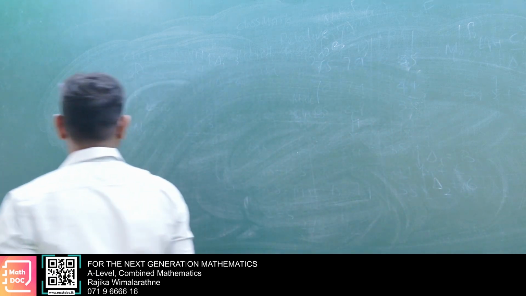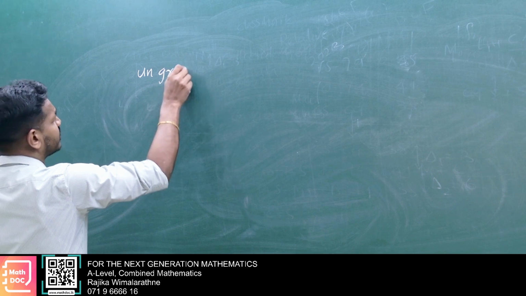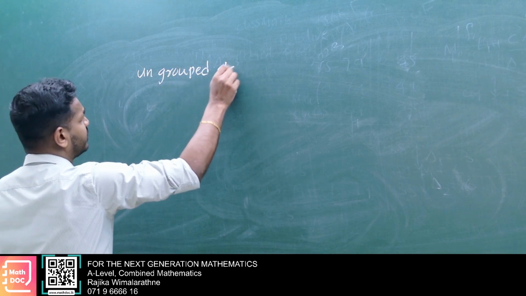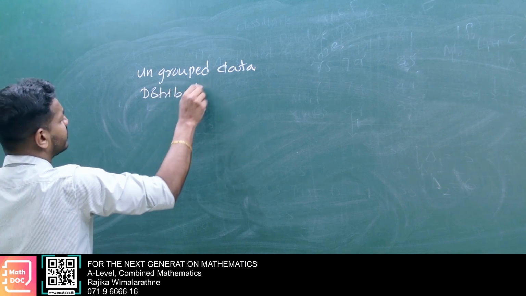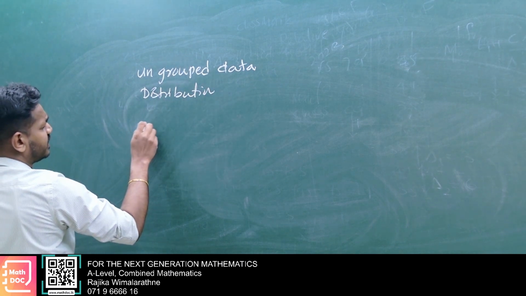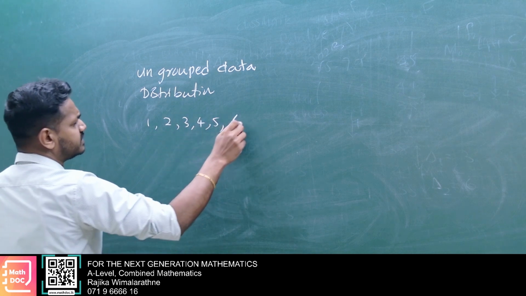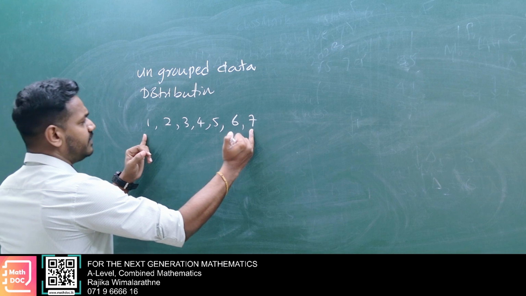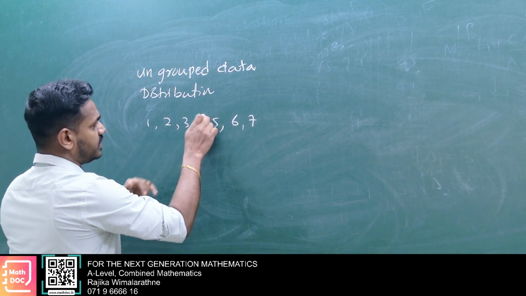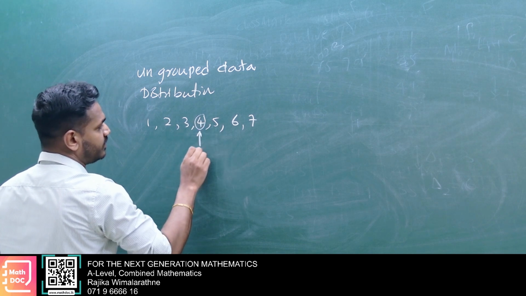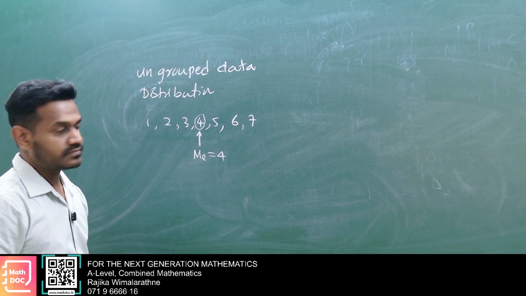Median. Okay, now consider ungrouped data distribution. Here take 1, 2, 3, 4, 5, 6, 7. Now here we have an odd number of elements. This is the mid value, so the median we call 4. Very simple. Median is 4.